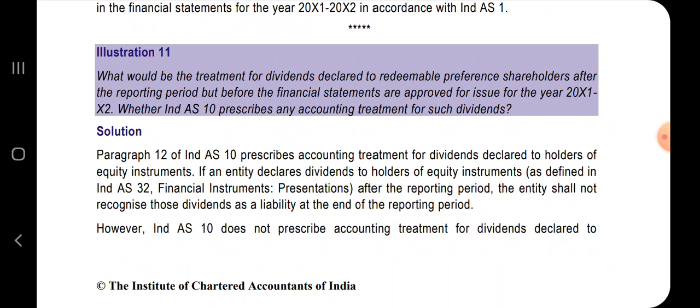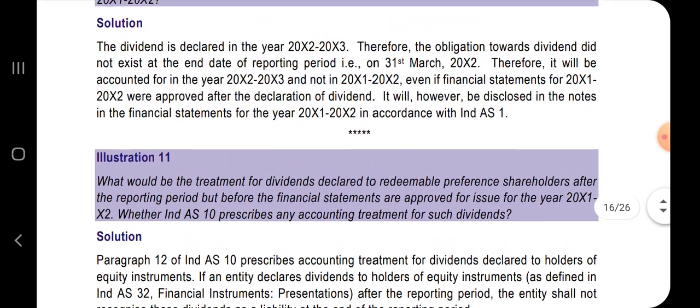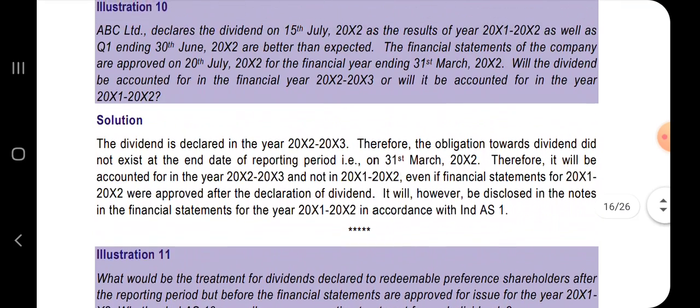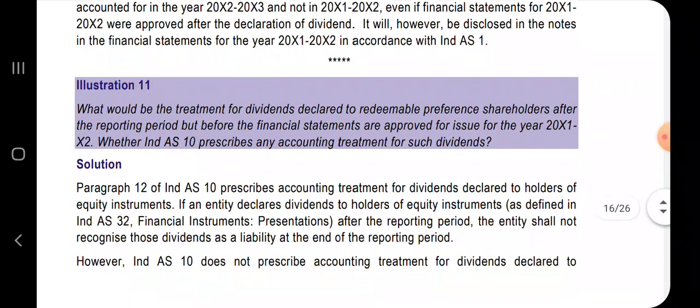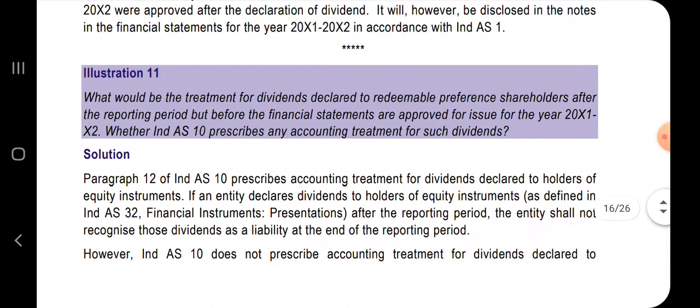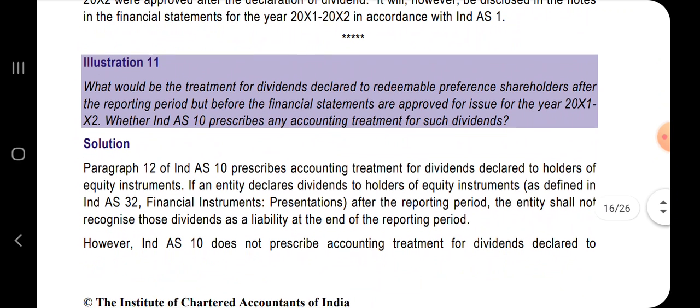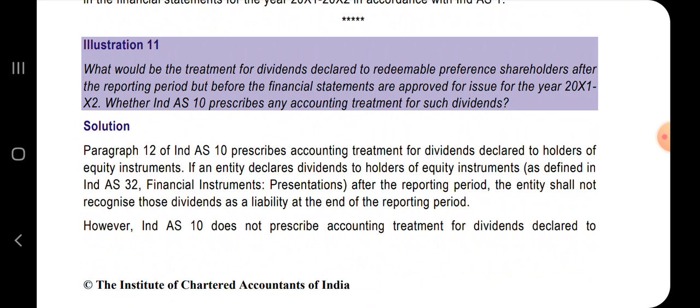So it is asking, you said in the previous question it is just a normal dividend which is given to equity shareholders, but here the question says you have declared a dividend on redeemable preference shares after the reporting period but before the financial statements get approved. Whether there is any specific treatment given in Ind AS 10 for such kind of transactions. Let's go through the answer and we'll understand step by step.